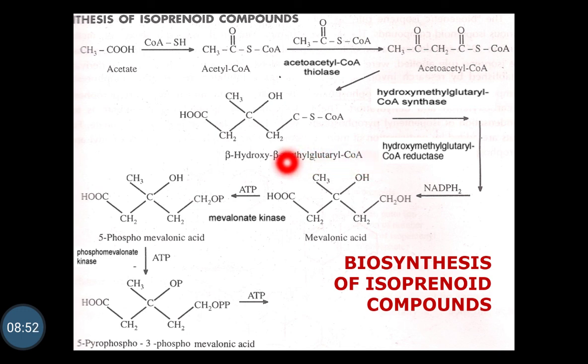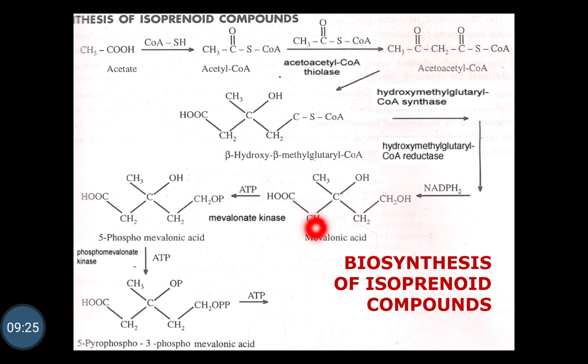From this beta hydroxy beta methyl glutaryl coenzyme A, the formation of mevalonic acid takes place. As this mevalonic acid is formed, this pathway is also called the mevalonate pathway. The enzyme which catalyzes this reaction is hydroxy methyl glutaryl coenzyme A reductase. Here the coenzyme A is removed, and the energy molecule in the form of NADPH2 is used.